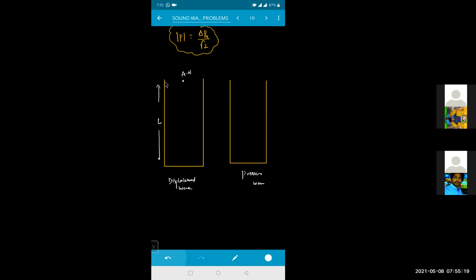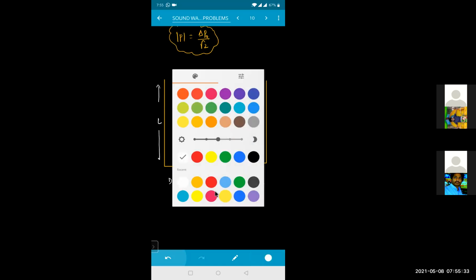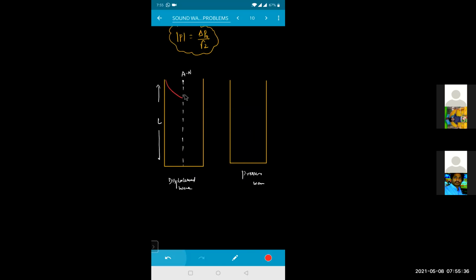So how many harmonics do we have in this one? Third harmonic will be equal to how much? How many waves will we get right now? Lambda by 2 plus lambda by 2 plus lambda by 2. If I take this as the central point like this, a wave starts from here and goes like this. This is a point of node. Then again this will meet somewhere here, again here, and again here. So this wave will be meeting here, coming like this, and this will be the node. This will be a node, and this one is also a node.